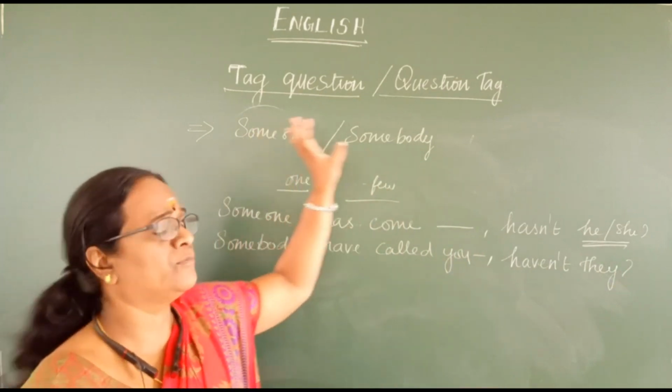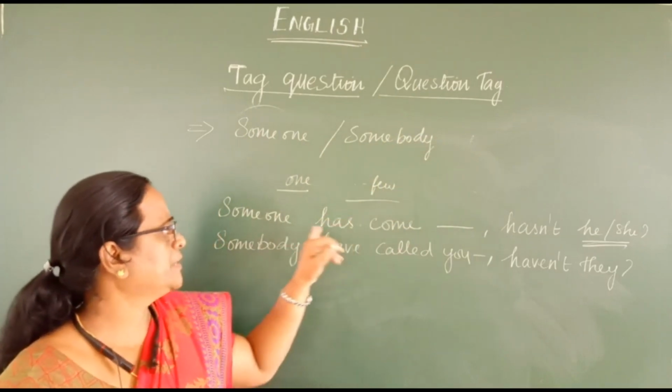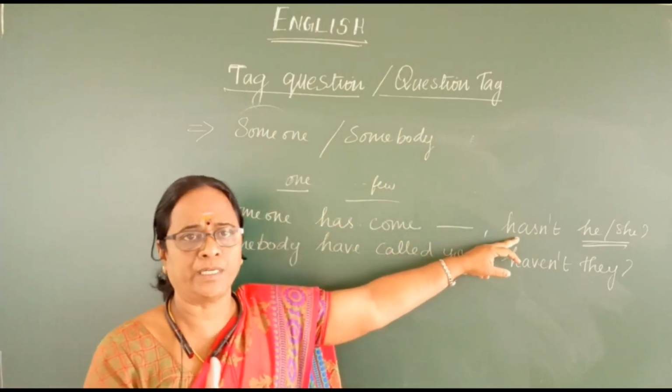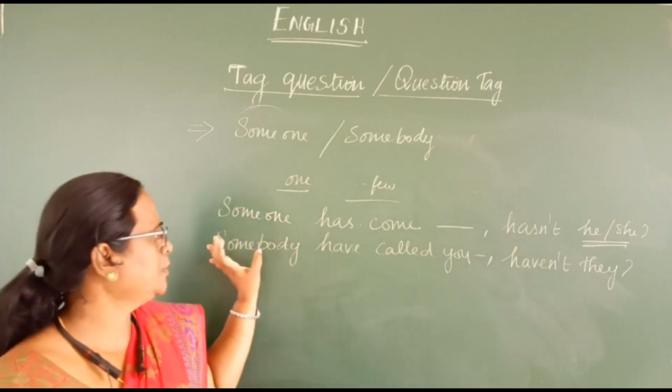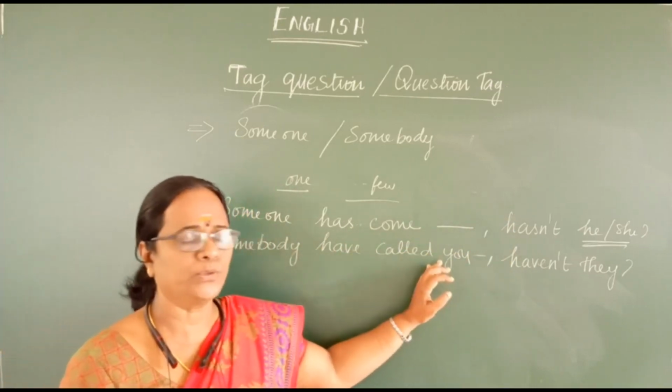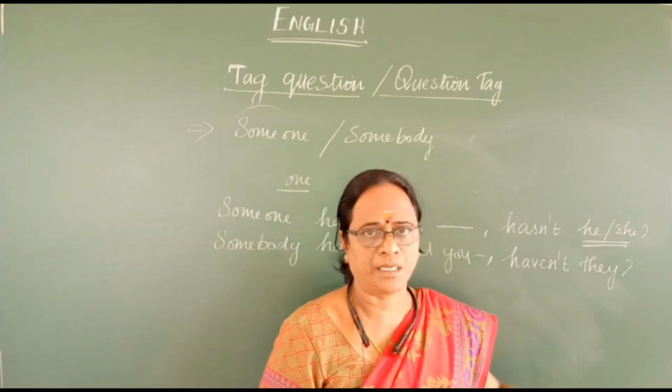So if you are finding someone or somebody, it speaks for one or few. Suppose if it is given like this, then it denotes only one person, so you write the pronoun as he or she. Suppose if somebody is considered to be plural, then you have to write the plural form of the pronoun, that is they.